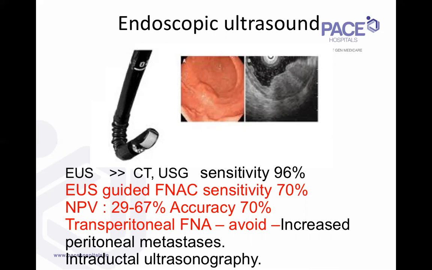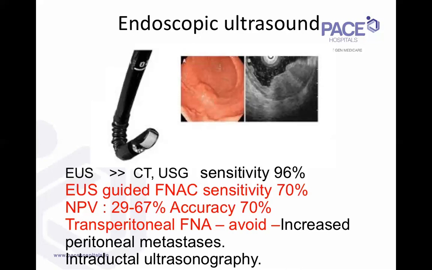But if you want more, let's say we want an endoscopic ultrasound guided FNAC, the sensitivity of an EUS guided FNAC is about 70%. So when it has a high specificity, if the EUS guided FNAC is positive, it is definitely positive. But the sensitivity picks up only 70%, so 30% are missed. More important than that, I'd like you to focus on these 2 points: the negative predictive value and accuracy. The negative predictive value of a test is when the test says that it's negative, can we tell the patient that, okay, you don't have the disease, you can go home, you don't have cancer.